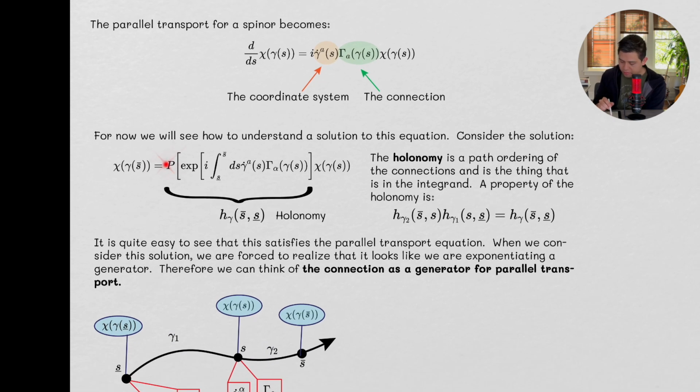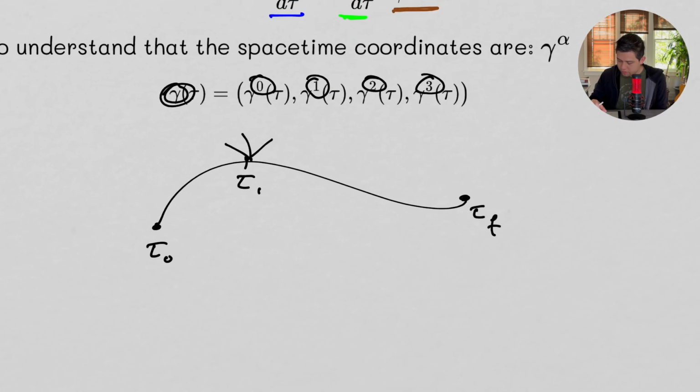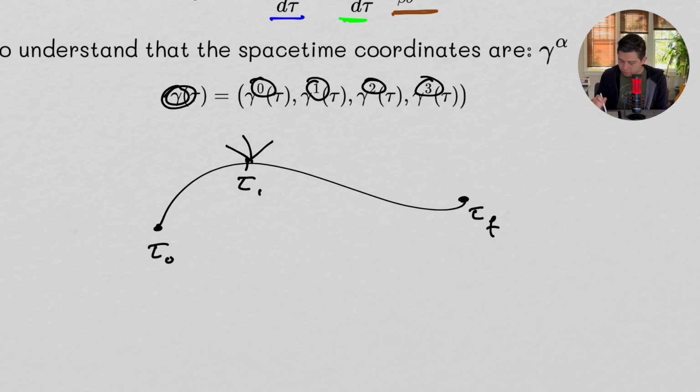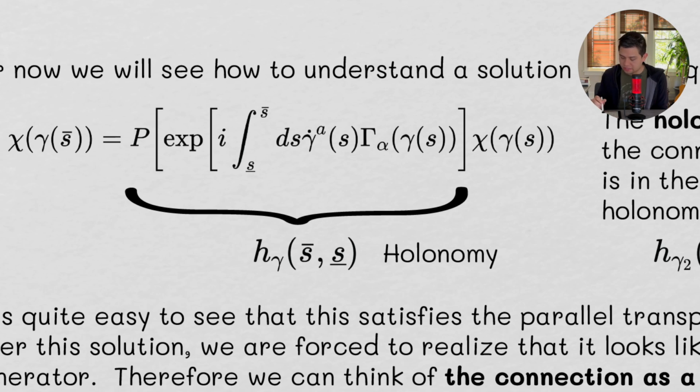This is a path ordering, and we'll get into what path ordering is later. We're going to review a little bit of the concept of Dyson series and what it means to path order. But for right now, we're just going to call this thing the holonomy. Okay, the holonomy takes us from, this is a parameter, right? The parameter I said here was tau. I'm just changing variable names because sometimes you'll see it as s. This is from the initial point in s to the final point.